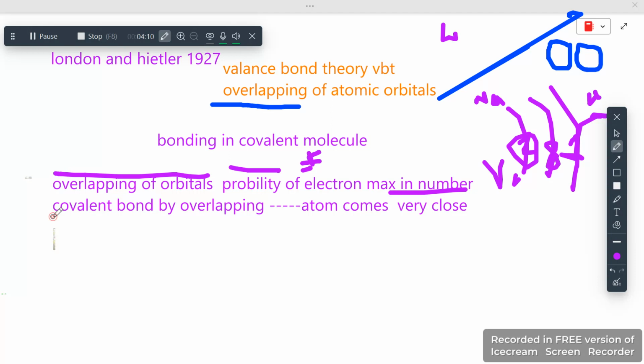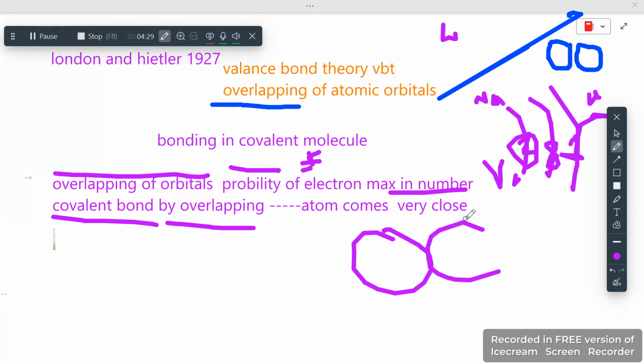And then covalent bond by overlapping, which comes by what? When atoms get very close to each other. How? If I make a circle, and these two circles are embedded together, this space which I'm marking is known as the overlapping.